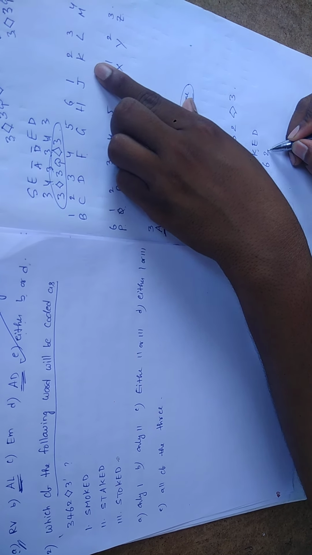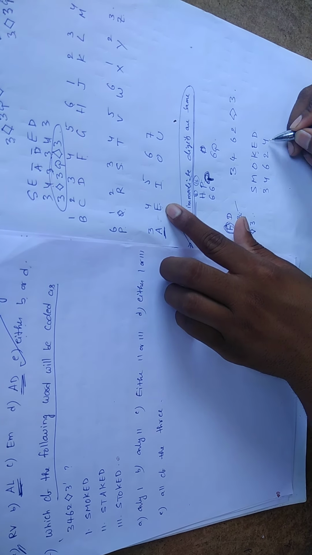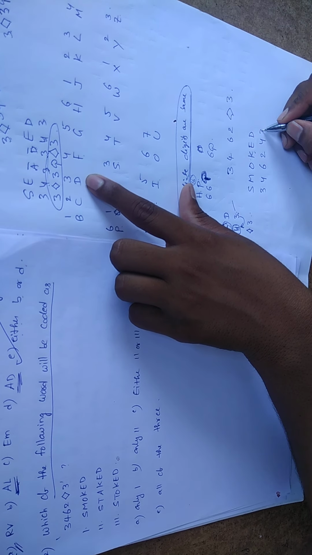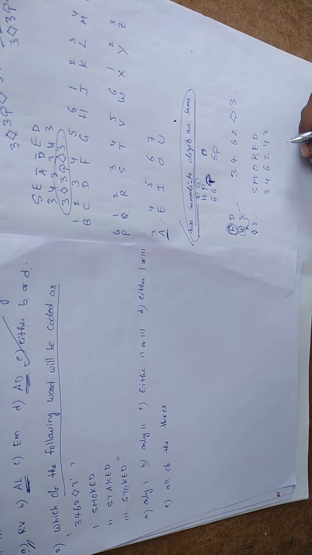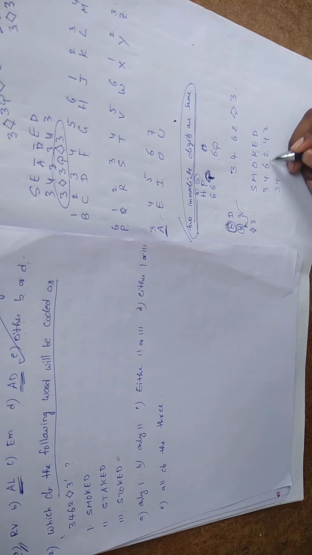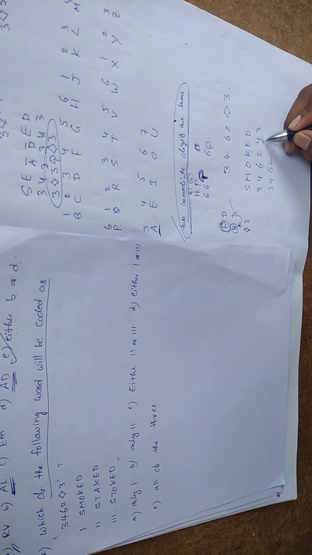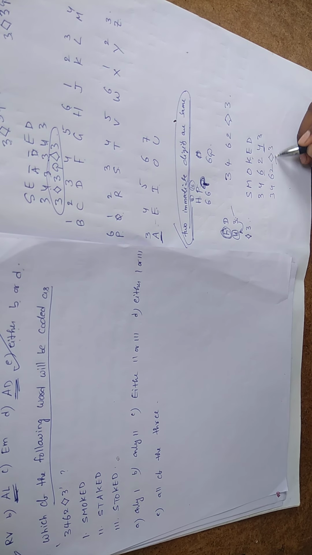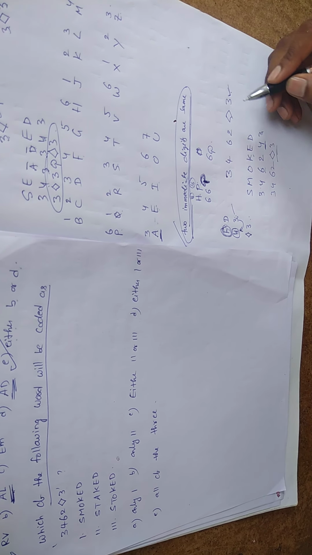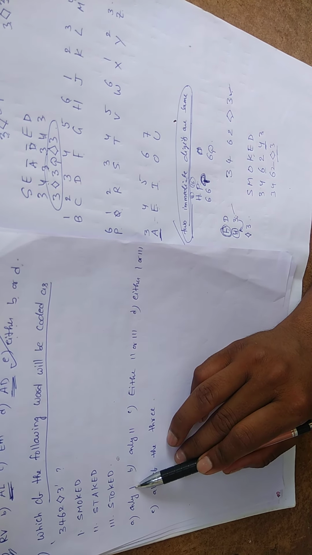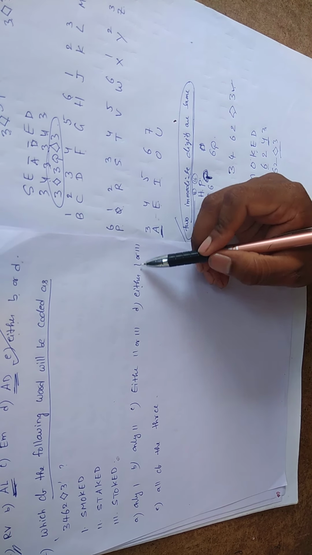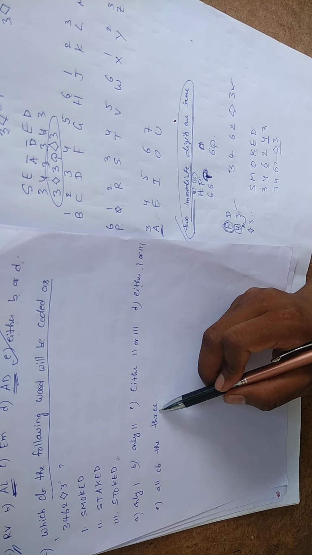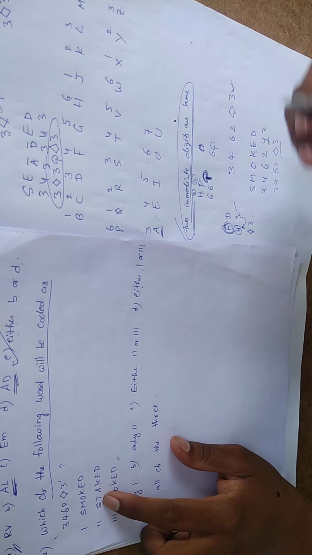What is the code for K? K is what? 2. Next E is what? 4. Next D. Code for D is what? 3. Now check here. Here 3, 4, no condition is applicable. 6, 2 also no condition applicable. Now preceding is one more than succeeding, then highest one E diamond. Then 3. Yes. Then option number 1 it is satisfying. Then don't go with only one. Why? Here we are having either 1 or 3 follows or all 3 follows. Then go for option number 2 also.